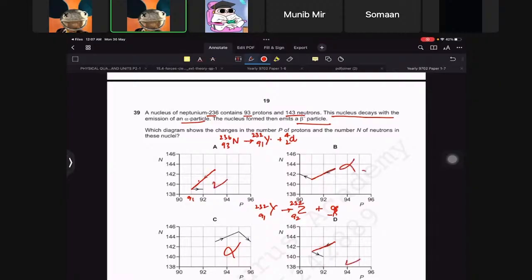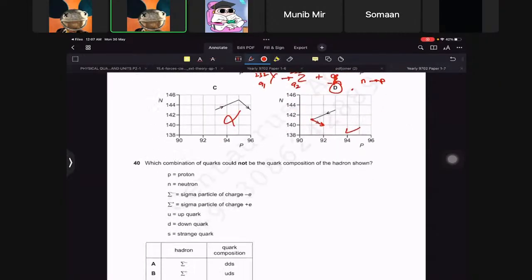Now we need to look at the neutrons. When beta decay is happening, a neutron changes into a proton, so the neutron number should go less. This shows fewer neutrons, so it has to be D then. You can also work it out with neutrons directly, that's up to you.